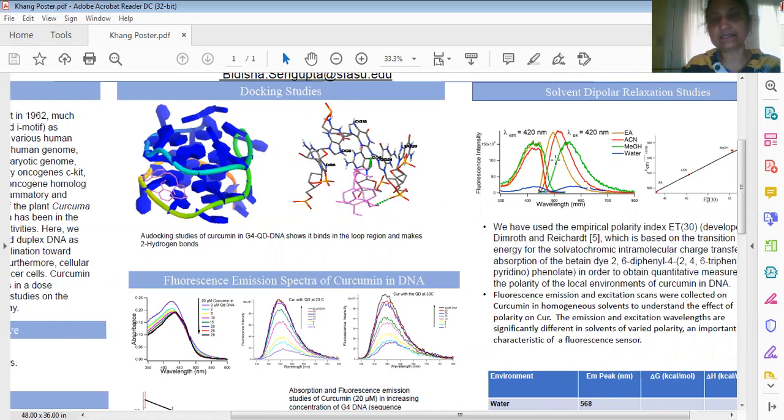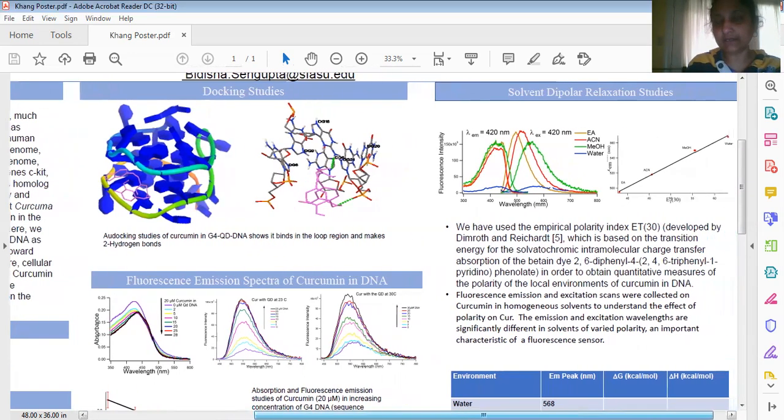Excitation spectra stays the same. That means the species of curcumin which is showing this sensitivity is not from some ground state species. It is something which is happening in the excited state. That means this is the solvent relaxation. This is not curcumin making another complex or another type of curcumin. There is no change in the ground state structure of the curcumin. Same excitation spectra means there is no change in the ground state. Everything is happening in the excited state. So this is the solvent relaxation phenomenon.